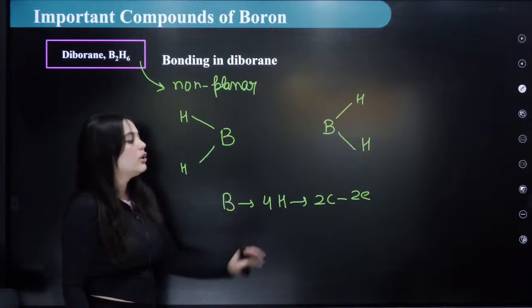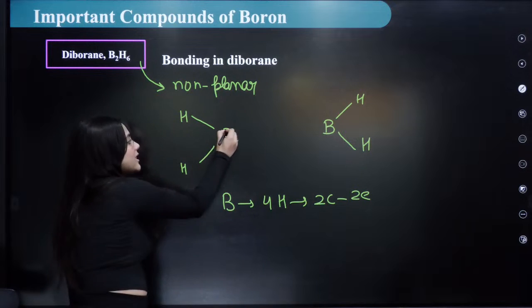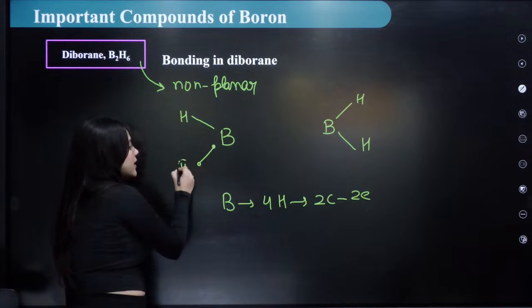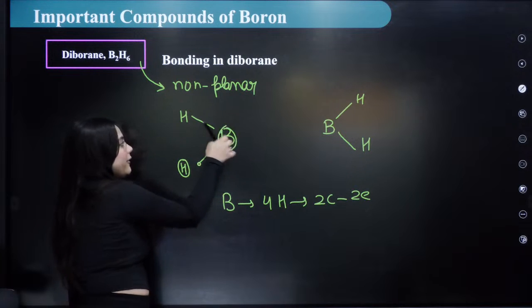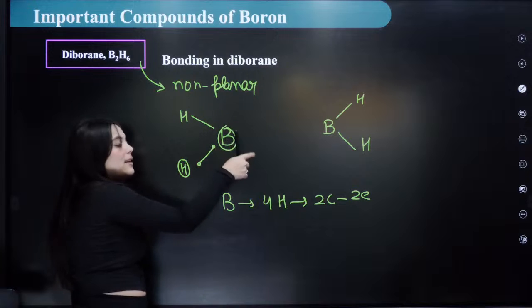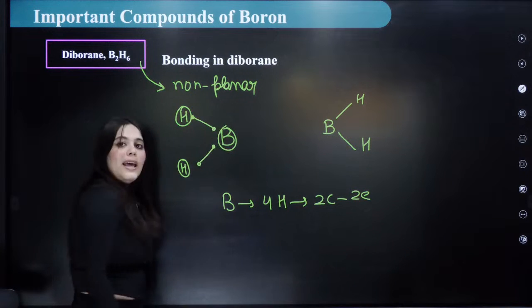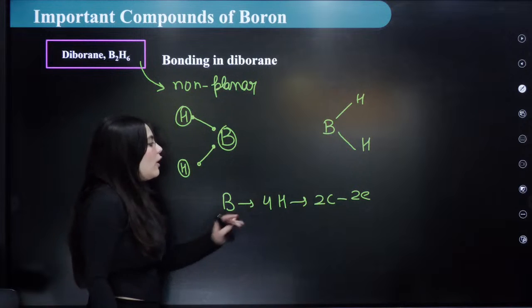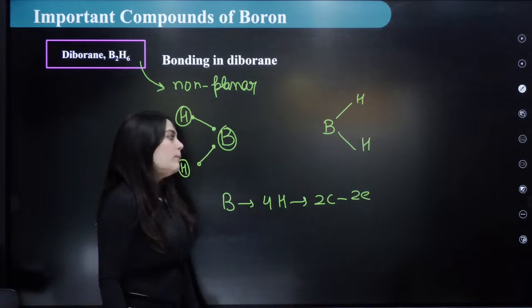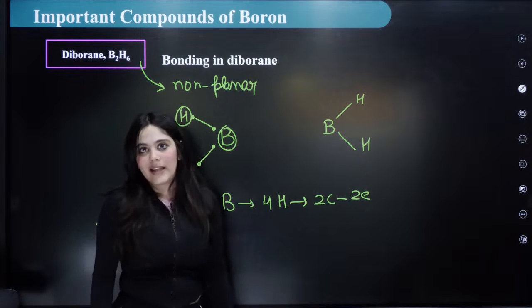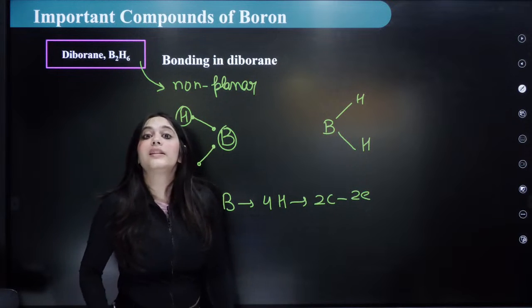2 center, 2 electron bond, which means what? This boron shares electrons with hydrogen, and the 2 centers are hydrogen and boron. This kind of bonding is called 2 center, 2 electron bonding. But now we have 2 more hydrogens to attach. How will those hydrogens attach?